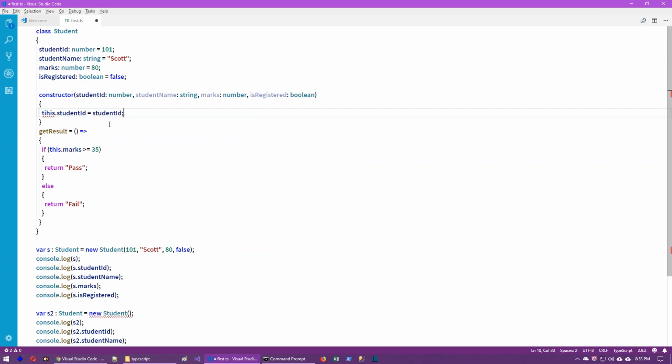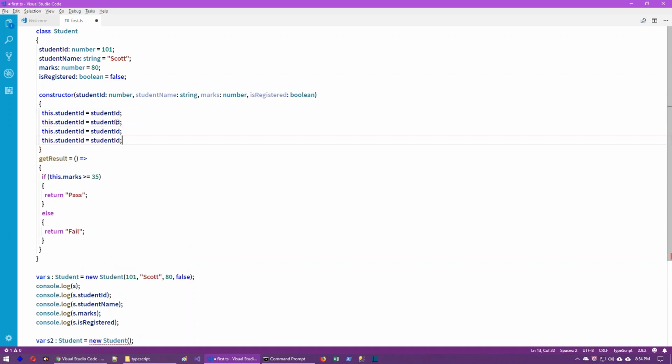In this statement, the student ID is representing the local variable student ID which is received here. This dot student ID is representing the current working object member. This means current working object. In the current working object, we have a property called student ID. This one. This property is accessed as this dot. Local variable is accessed as just directly without this.